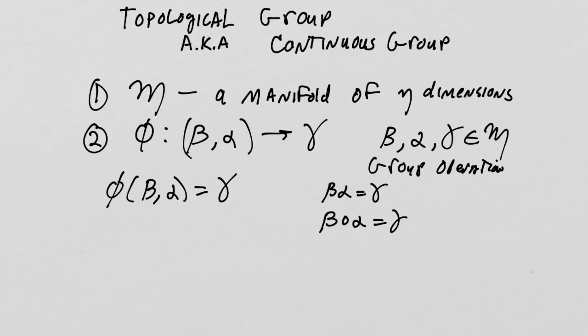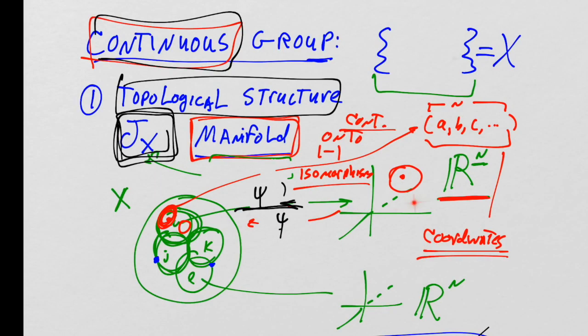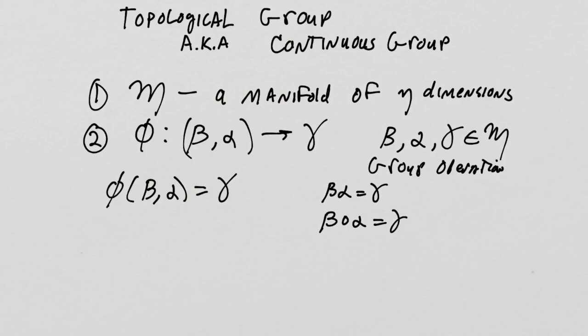And there's only one phi, right? There's only one phi. I just don't want you to confuse that phi with these chart mappings that define the manifold. So this is the part that's totally independent, right? The fact that you have a set that's a manifold of n dimensions, that's a set, and in that set are all these points. Any two of those points, beta and alpha, we can combine using this other function, this group operation function, and get gamma.